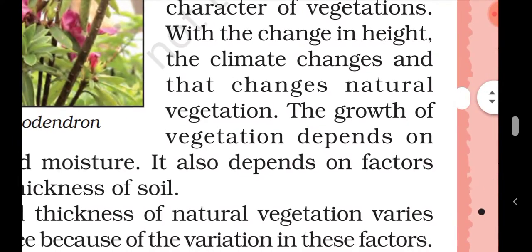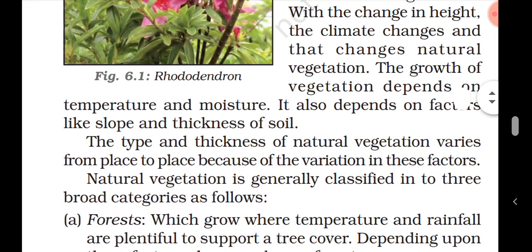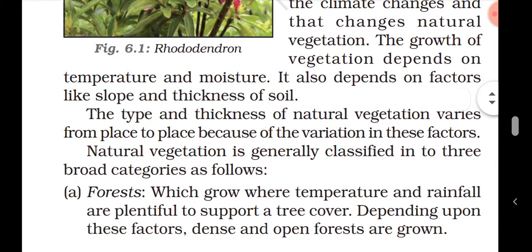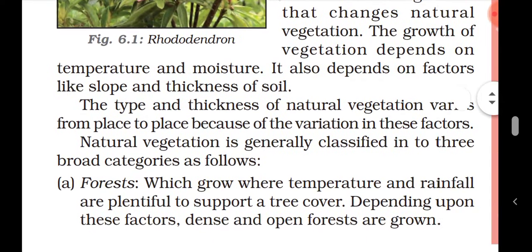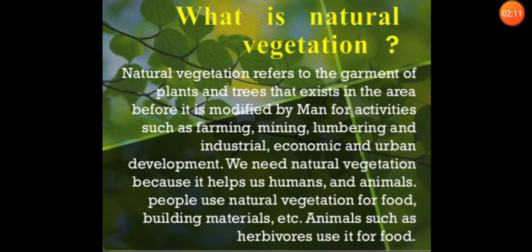The growth of vegetation depends on temperature and moisture. It also depends on factors like slope and thickness of soil. The type and thickness of natural vegetation varies from place to place because of the variation of these factors. So, natural vegetation is generally classified into three broad categories. We will discuss these categories. First of all, we will discuss what is natural vegetation.